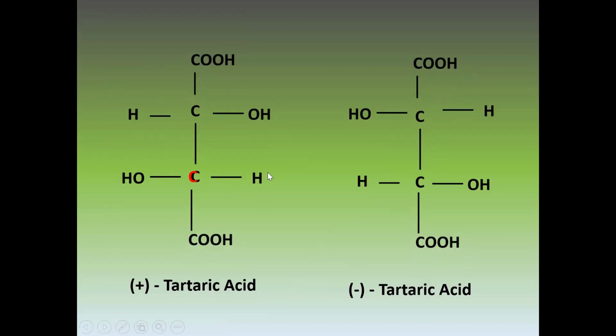So you can check here what is the difference between these two isomers of tartaric acid. This is positive tartaric acid and this is negative tartaric acid. This is dextrorotatory, this is levorotatory. And what is the difference? In this, the OH group is on the right side, in this on the left side. In this, H is on the right side, in this on the left side. So this simple little difference makes them rotate the light to opposite sides.